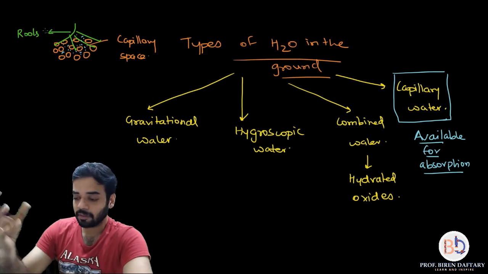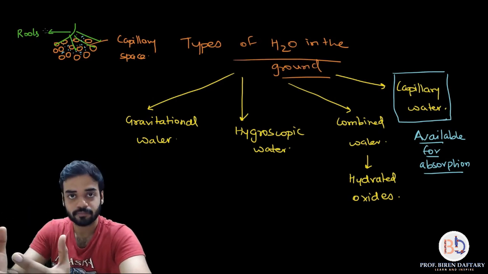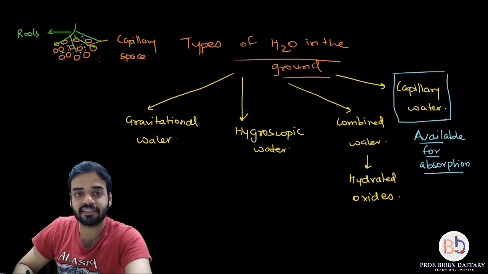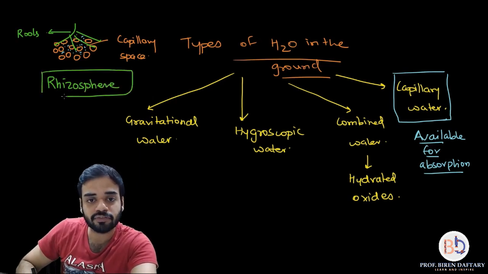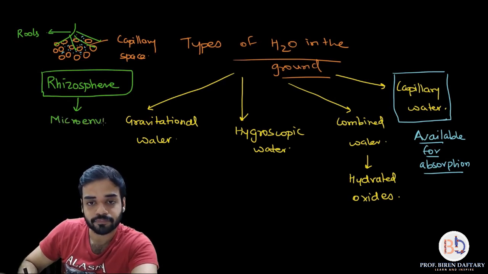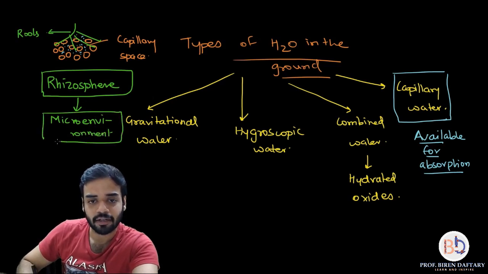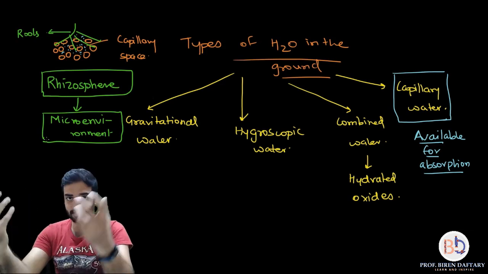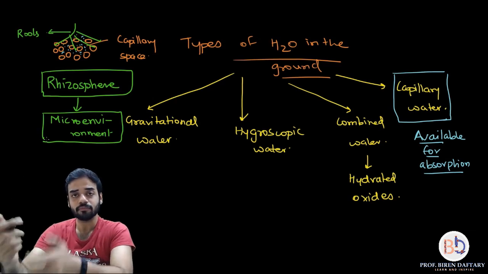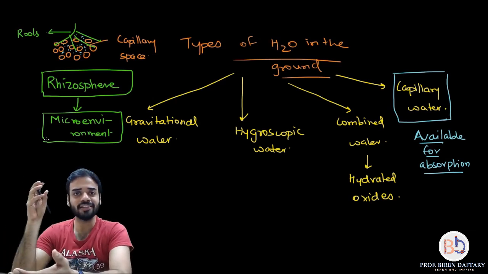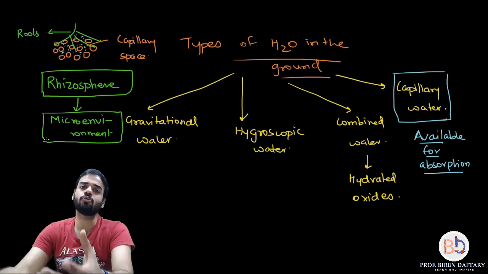Please remember, the region around the root is called the rhizosphere. I will write down the word over here, rhizosphere. What is the meaning of rhizosphere? Rhizosphere is basically the microenvironment surrounding the root. Microenvironment is a very small environment. For example, the air present surrounding the roots, the capillary water present surrounding the roots. Because of capillary action, that water gets trapped over there and the roots can easily absorb it.